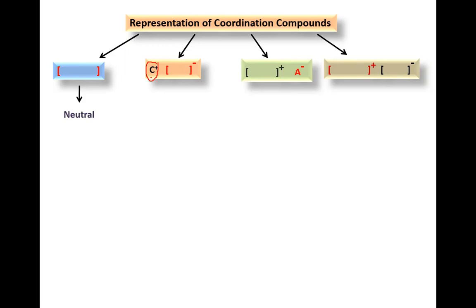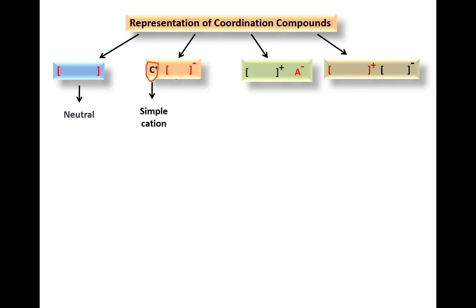So C plus is there. What do we call it? Any idea? Here the square bracket representation is the complex only. The C plus is present outside the square bracket, right? Then what do we call it? Counter ion. Here a positive charge is there. What do we call that simply? Cation. Simple cation. Yeah, exactly.